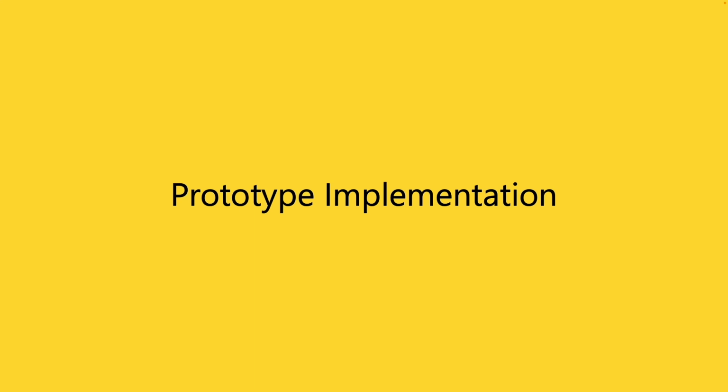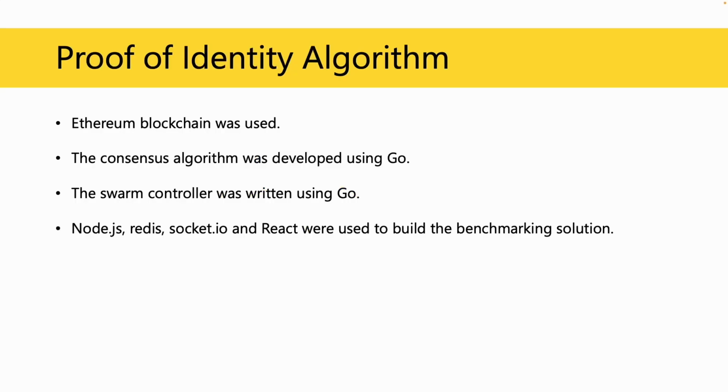Let's look at the prototype implementation now. Ethereum was used as the blockchain and the consensus algorithm was developed using Go. The swarm controller was also developed using Go and Node.js, React, Redis and Socket.io were used to build the benchmarking tool.